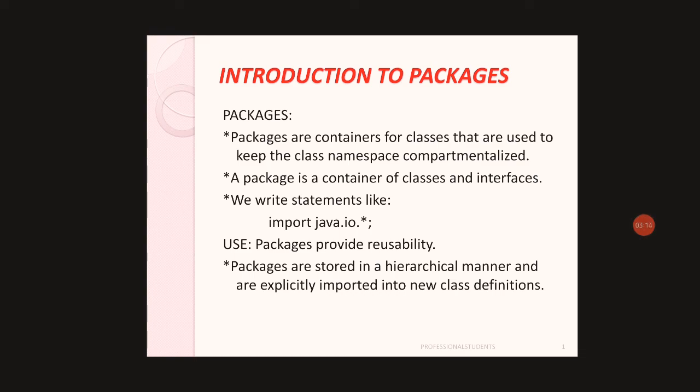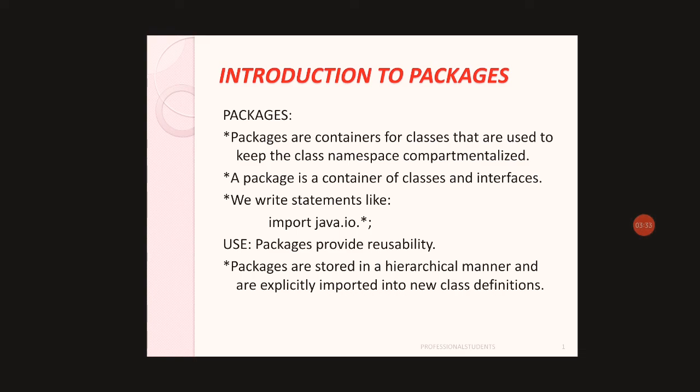Here, in the third point, we wrote: import java.io.*; Here we are importing classes of the java.io package, so we wrote import.